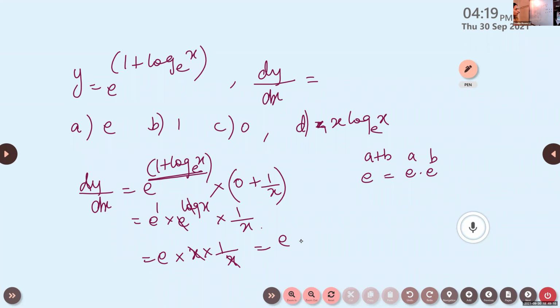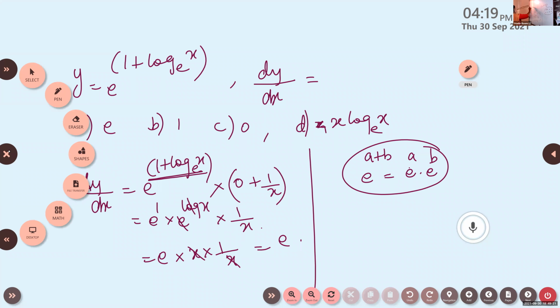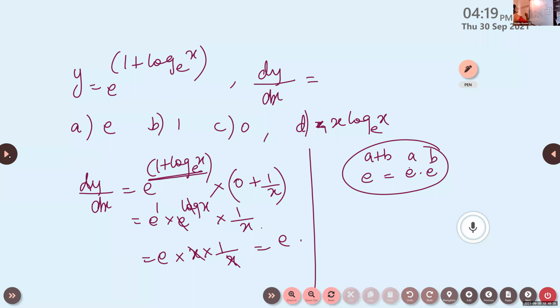So this property, we can apply in the beginning itself, instead of finding the derivative. Look here, y is equal to e raised to 1 plus log x to the base e. So we can write this as y is equal to e into e raised to log x.